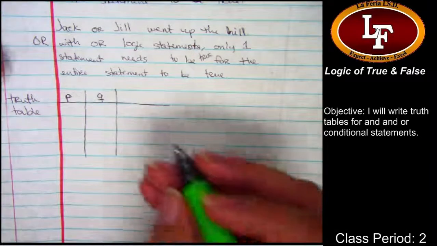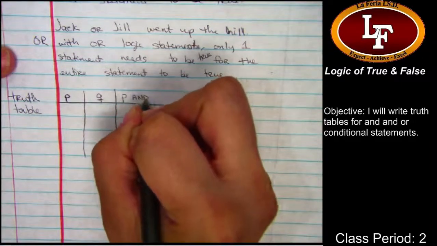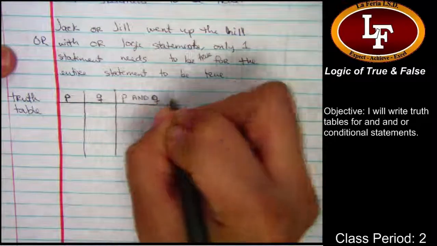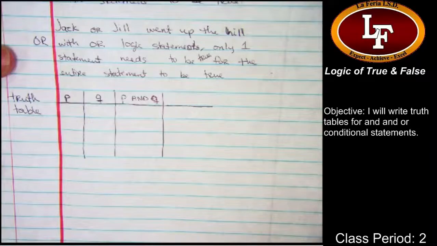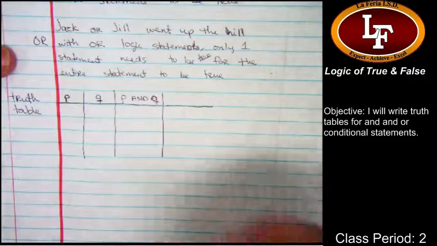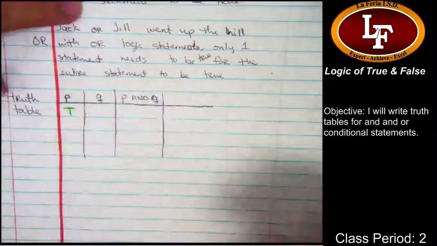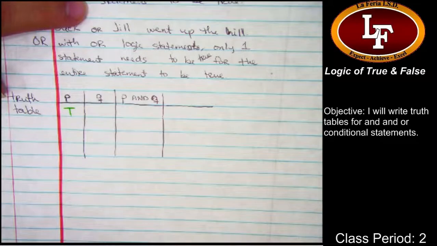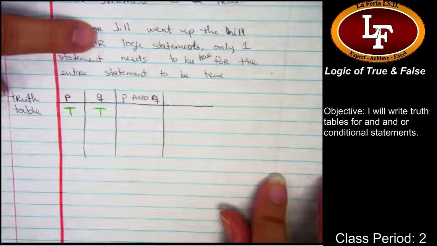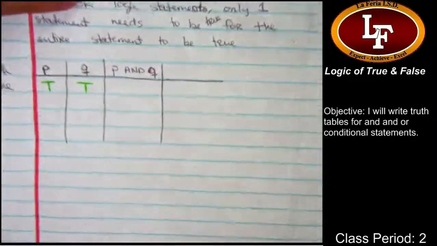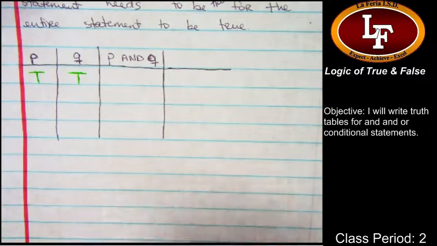Thank you very much. And we want to ask, what is the truth value of P and Q? If P is true, so whatever sentence we have in there for P is a true statement, and whatever sentence we have in for Q is a true statement, what is the truth value for P and Q? It's also true.